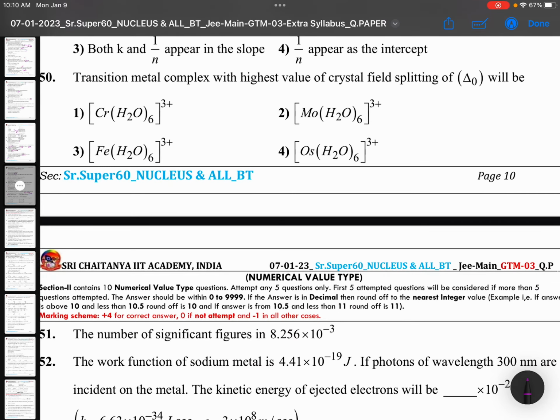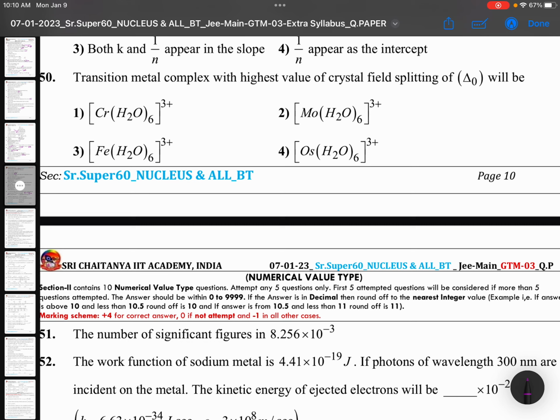Transition metal complex with highest value of crystal field splitting energy. Highest crystal field splitting energy means it must be with a strong field ligand. Otherwise, you can see the CFSE of octahedral complexes is greater for 5d series when you compare with 3d and 4d series. So 5d series, which element?